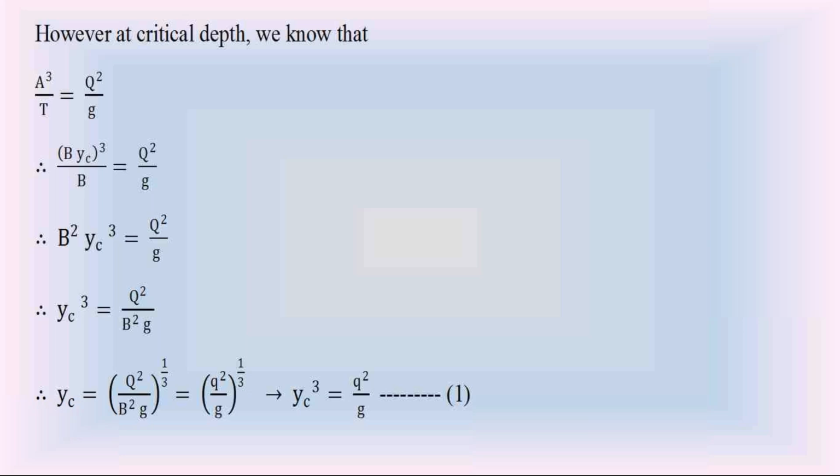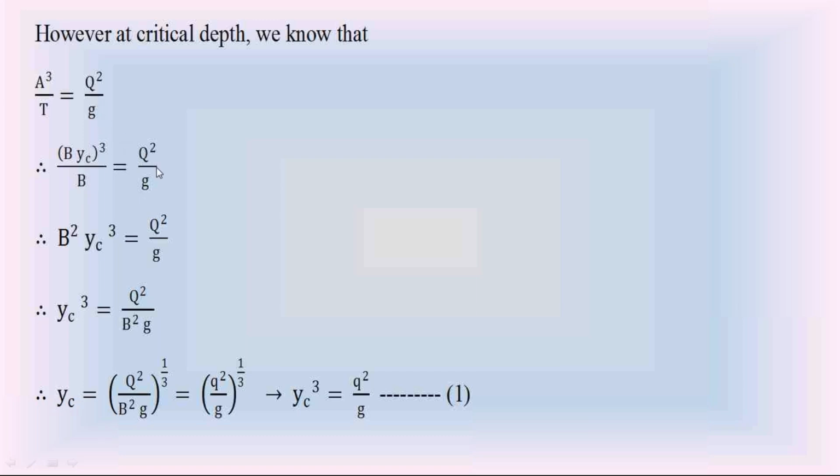So at critical depth, we can apply this equation in the open channel, Q square by g equal to A cube by T. In this equation, since we are discussing the rectangular channel, the wetted area A is equal to B into YC. So A cube is B into YC whole cube divided by top width T, and this is small q square by g as it is.